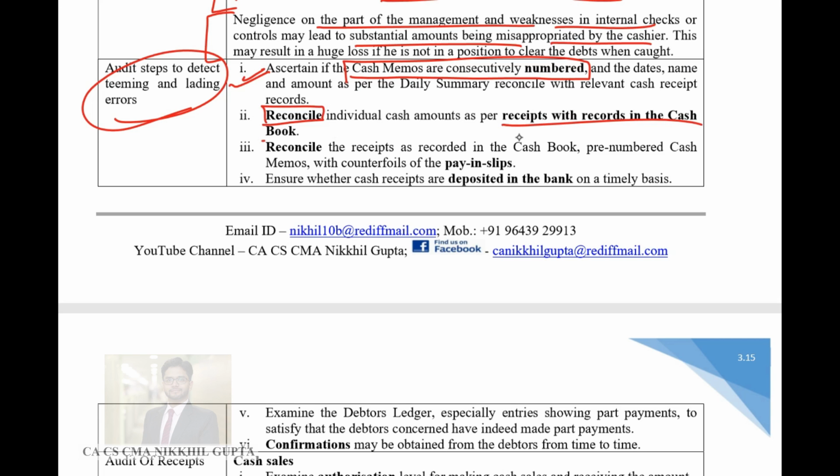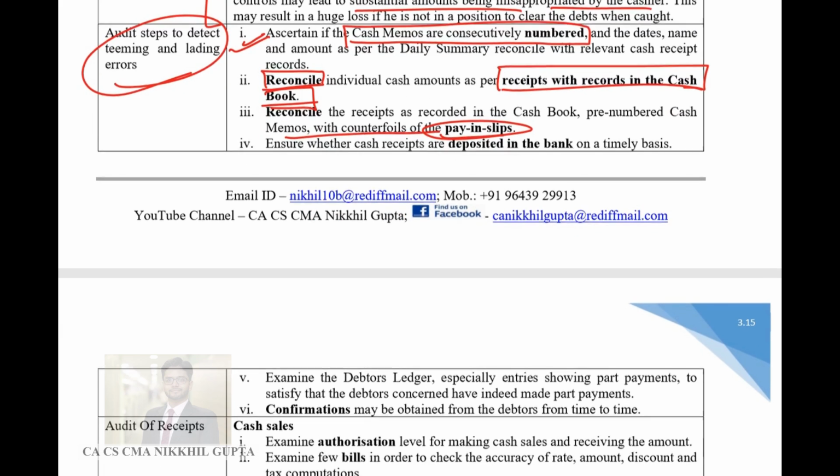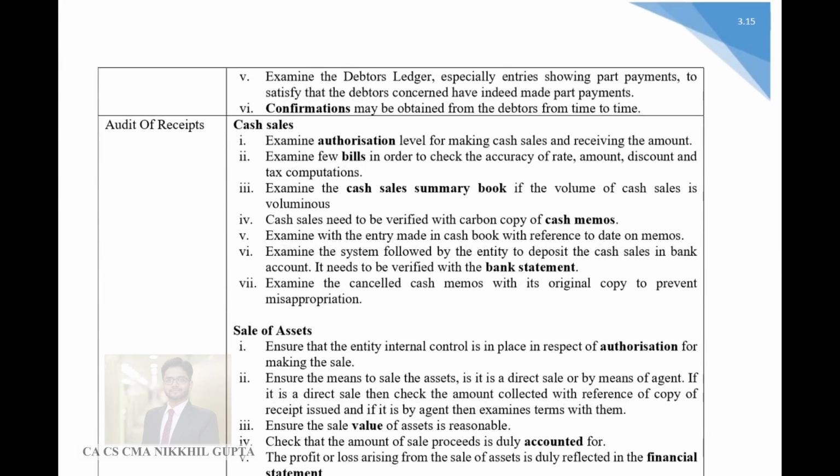You should reconcile your receipts with the cash book, and this reconciliation will reveal any irregularity in the cash register. Then pay-in slips and counterfoils should be matched. While depositing money in the bank, the pay-in slips should be filled and reconciled with the cash book and cash memos. Cash receipts should be deposited in the bank in a timely manner.